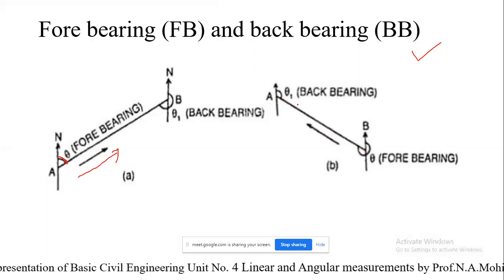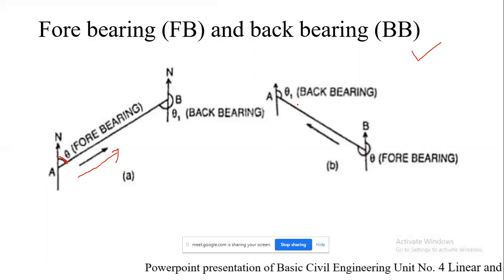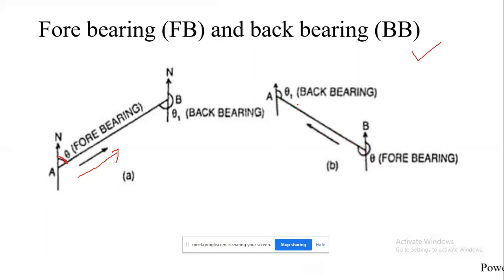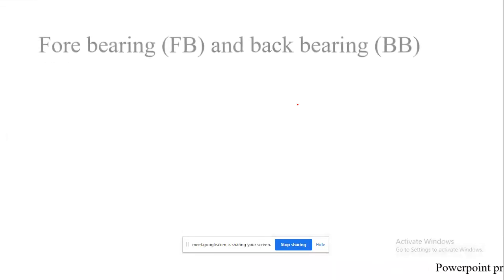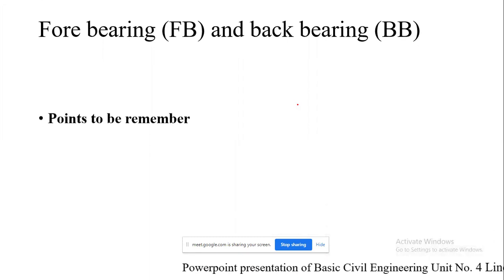So in general, the forebearing is the bearing measured in the forward direction, and the back bearing is measured in the opposite direction of the survey line. So that was dealing with the forebearing and the back bearing. Moving to the next point, there are certain points in case of forebearing and back bearing that we are supposed to remember.